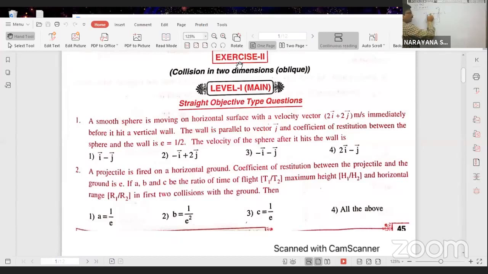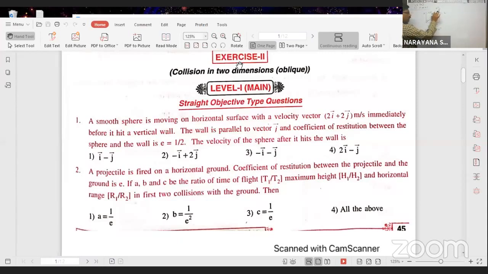But what about the normal direction? That means, what about along the x-axis? Before collision, the velocity of the particle along the x-axis is 2i cap. After collision, what is the velocity of the particle along the x-axis? Initial velocity along the x-axis is 2. What is the final velocity along the x-axis, v1x? Along the x-axis is the line of impact.